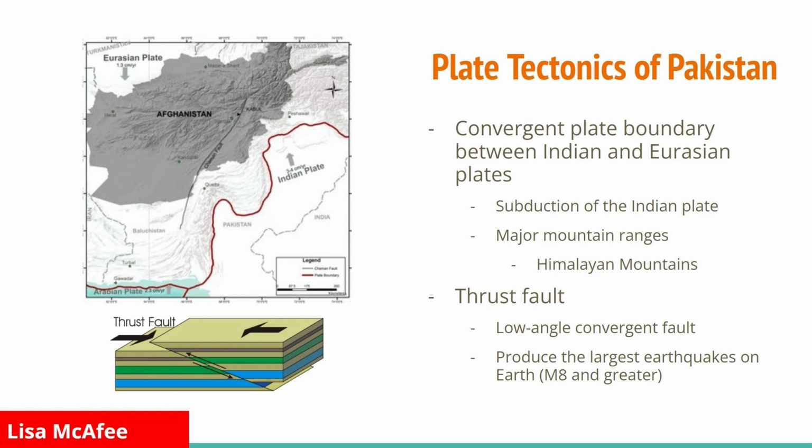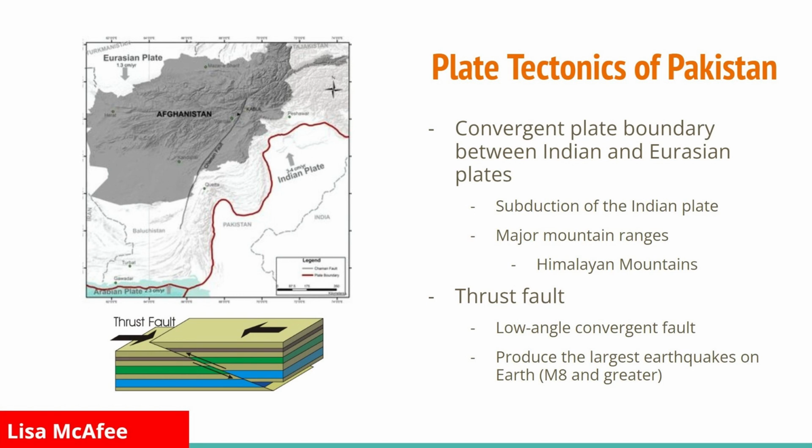Next, we're going to give an overview about the plate tectonics in Pakistan. Pakistan is actually split between the boundary of the Eurasian and Indian plates. It is a convergent plate boundary where the Indian plate slides towards the north relative to the Eurasian plate that is going east. Because of this convergent plate boundary, major mountain ranges were formed. These mountain ranges make up the Himalayan mountains.